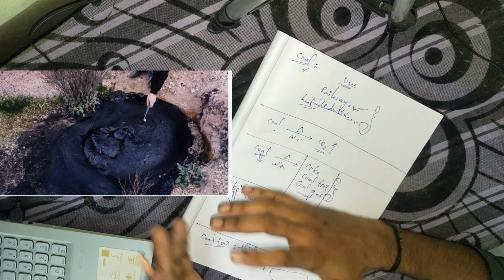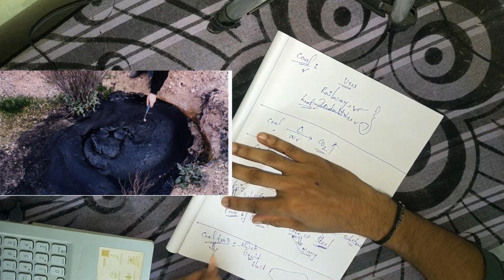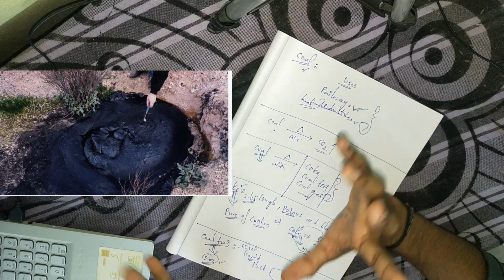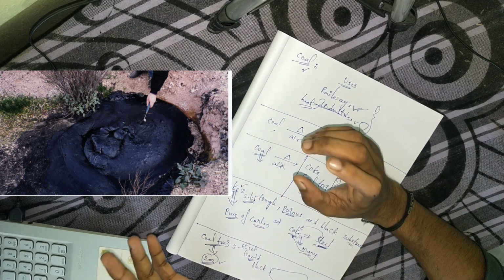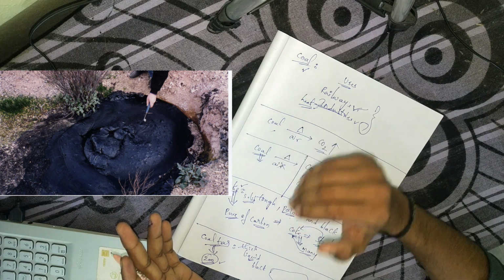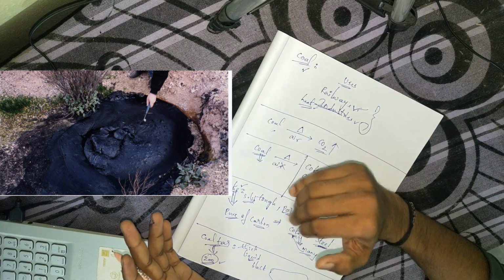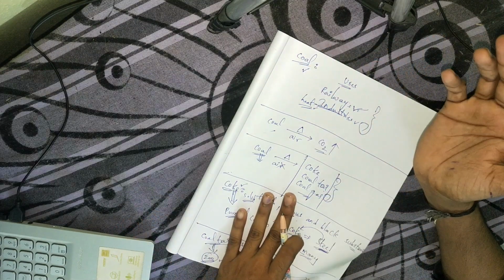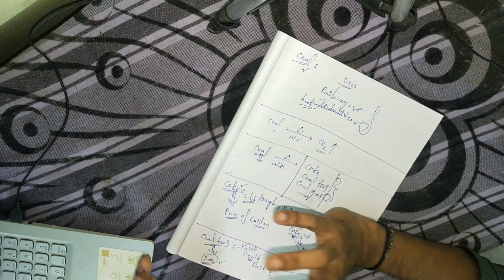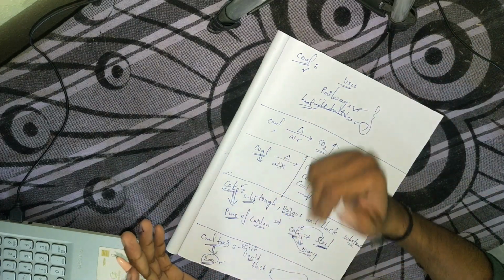But this coal tar is a mixture of how many substances? 200 substances. That is the reason it gets priority. And this coal tar gets used in different industries to generate different substances. Let's see what substances get generated from this coal tar. Let me tell you one by one.